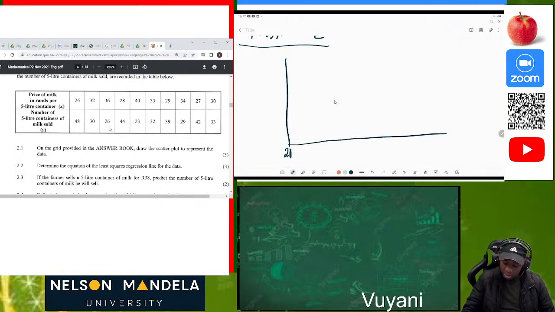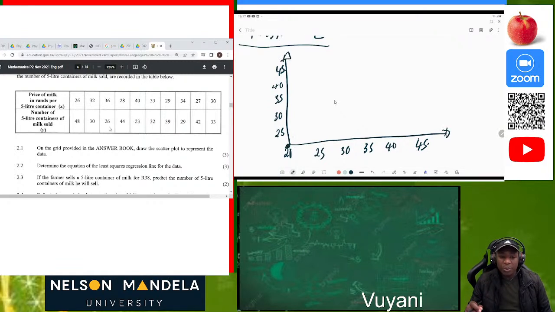Okay, so it was 20, 25, 30, 35, 40, 45. They're actually ending at 40, then you can put 45 as well. Then we have our 25, 30, 35, 40, and 45 as well. Great. So why am I starting at 40 and 20 here is because this is the graph book we were given.